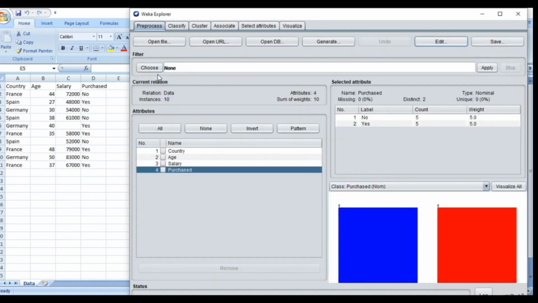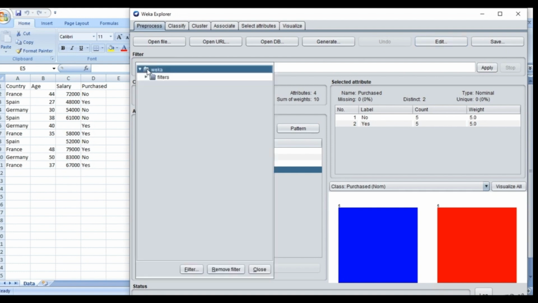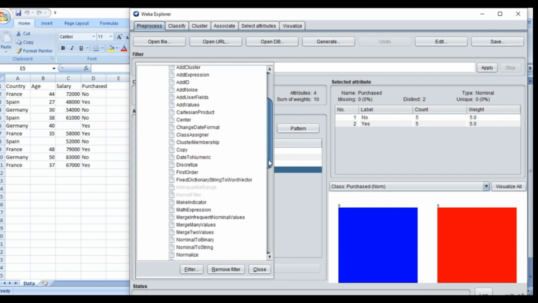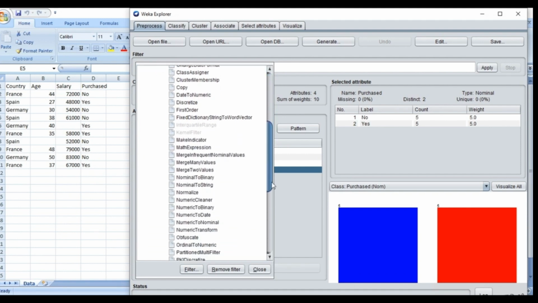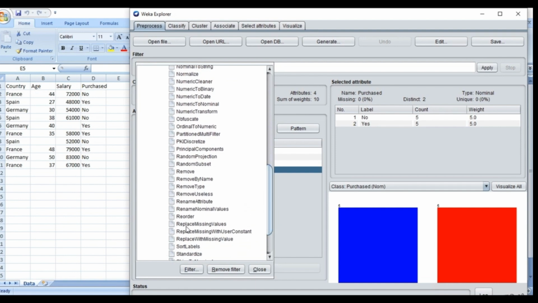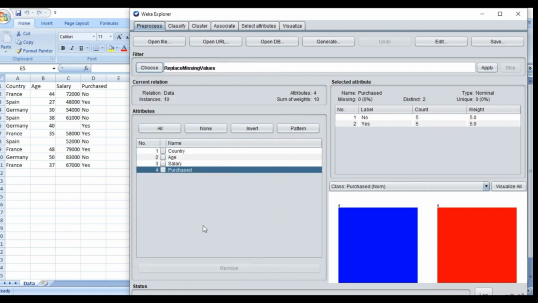So, how do we handle this? To address this, you need to apply a Weka filter. You can choose the Weka filter from this particular section. Once you go there, navigate to Unsupervised Attribute. These are the different types of filters available. In this filter section, you will find the option to replace missing values. Select it and then apply it to your data. After applying the filter, check the data to see the changes.